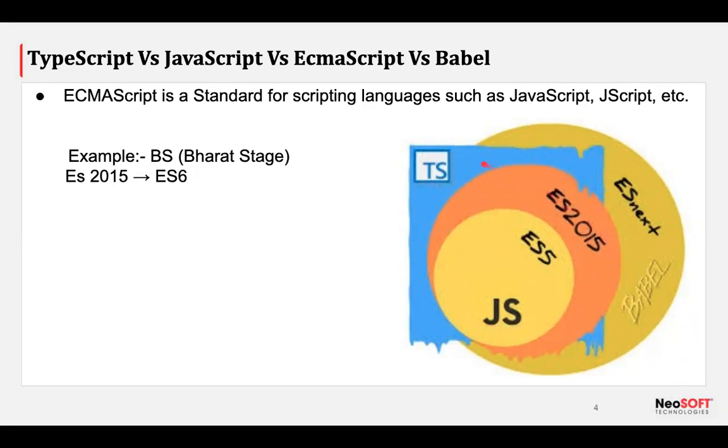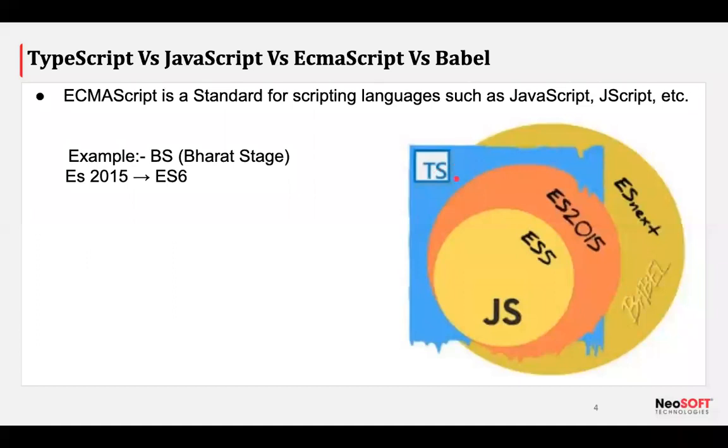Along with that, the blue lines are for some additional features added in TypeScript. Simple, right? You might have heard the Google definition that TypeScript is a subset of JavaScript and so on. This is the simple meaning of that: JavaScript with ES6 concepts plus some additional features.